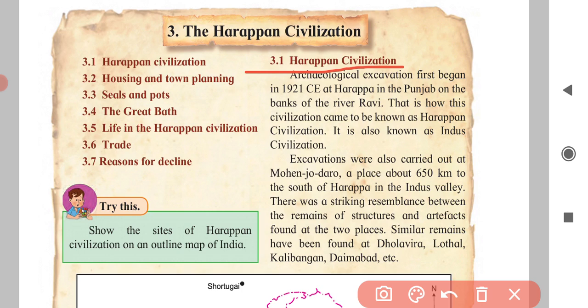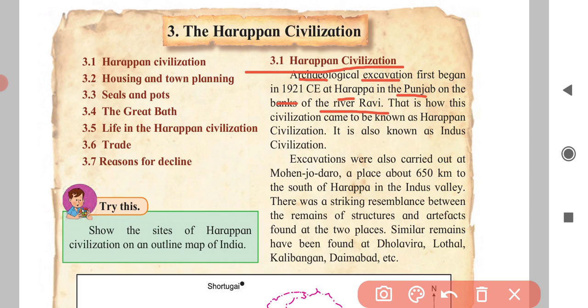Archaeological excavation first began in 1921 CE at Harappa in the Punjab on the bank of river Ravi. Excavation means digging out. It began in 1921 CE at Harappa, the name of the place. And where is this place? It is in the Punjab on the river bank of Ravi.